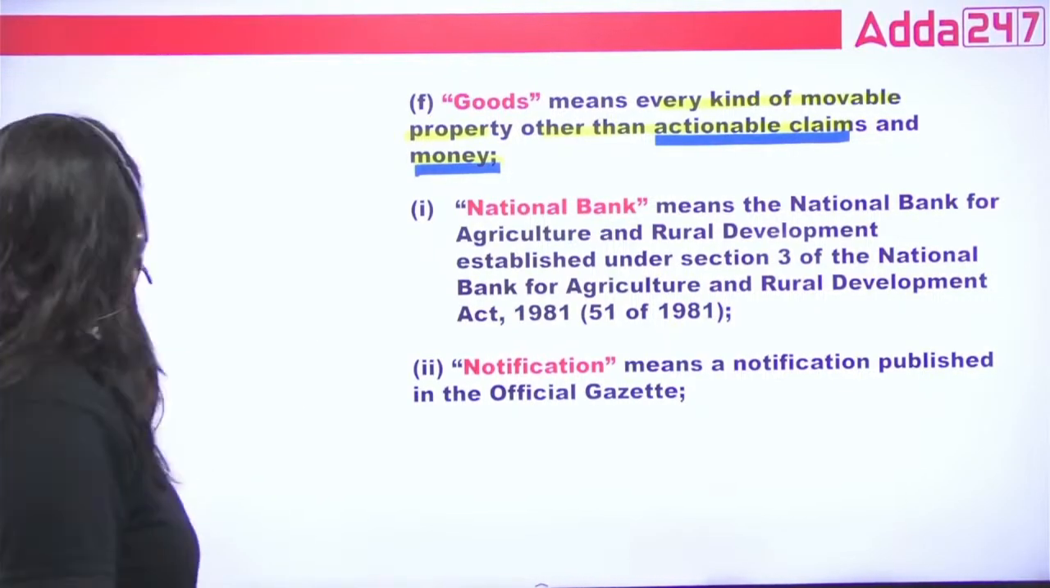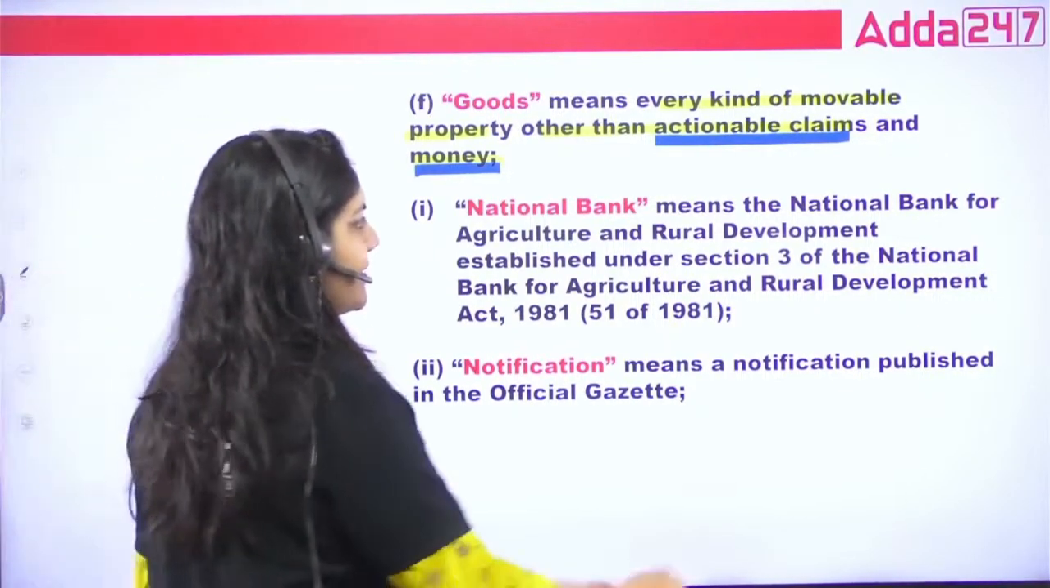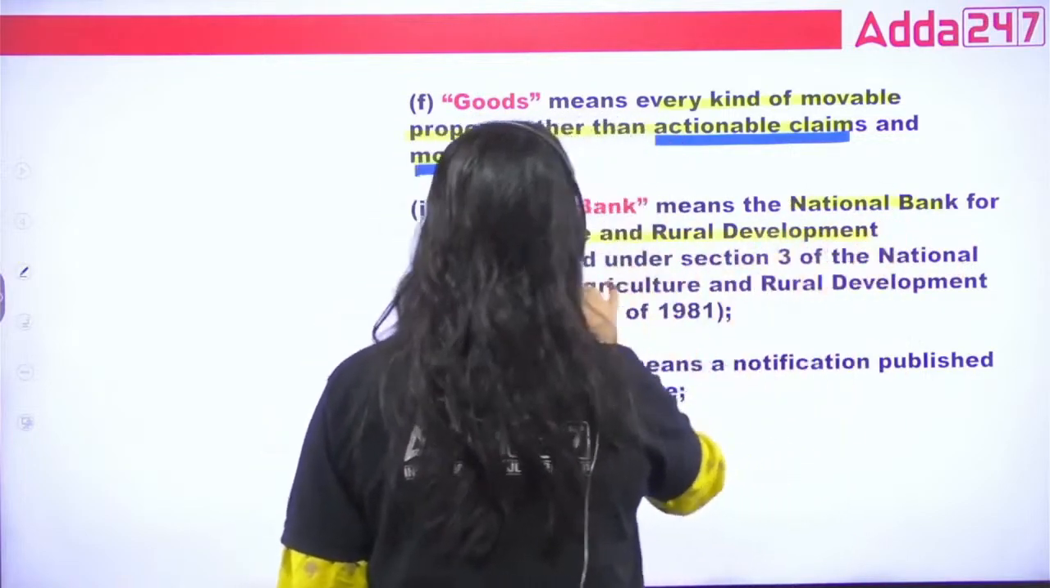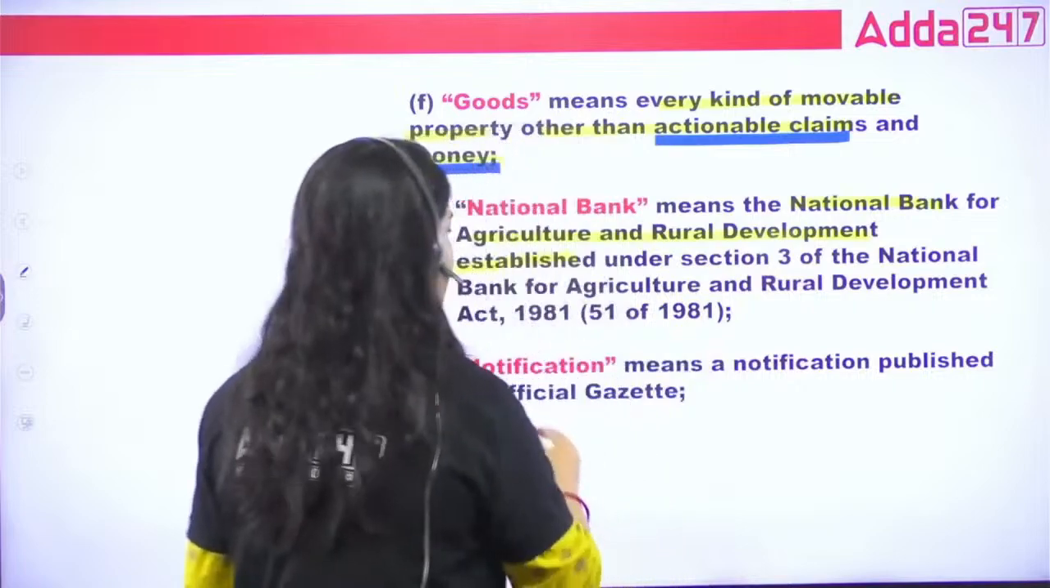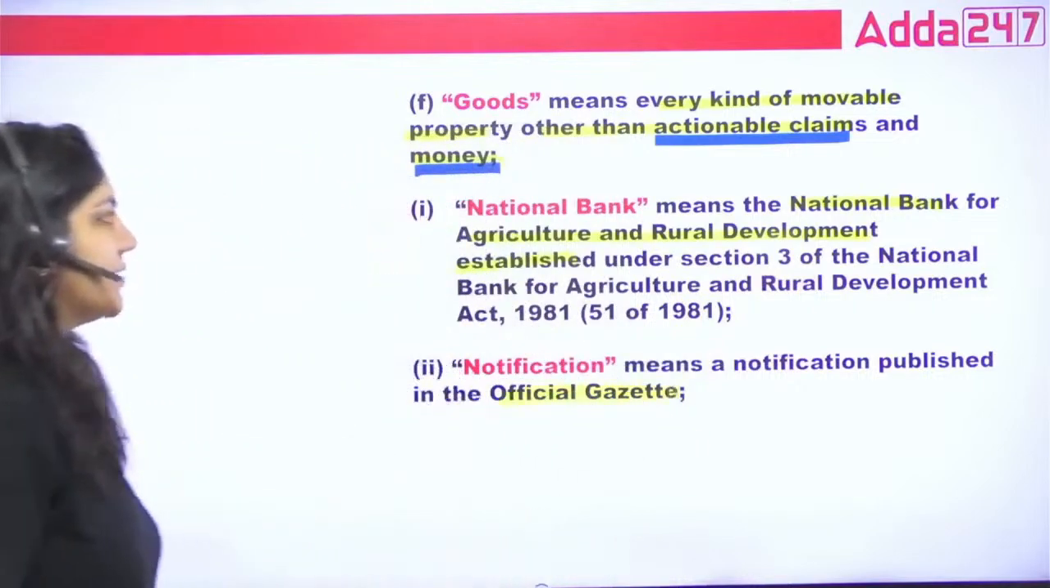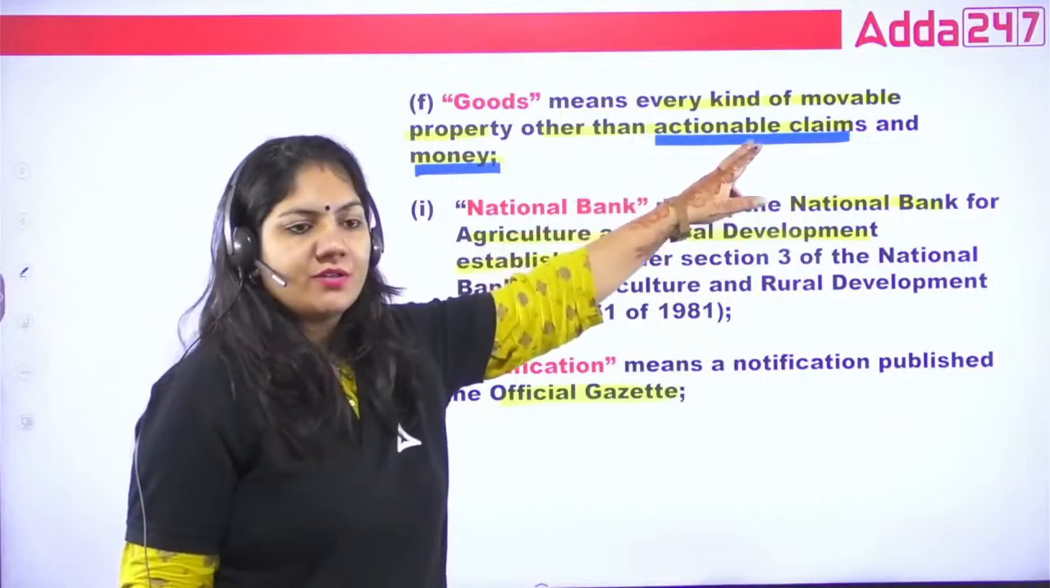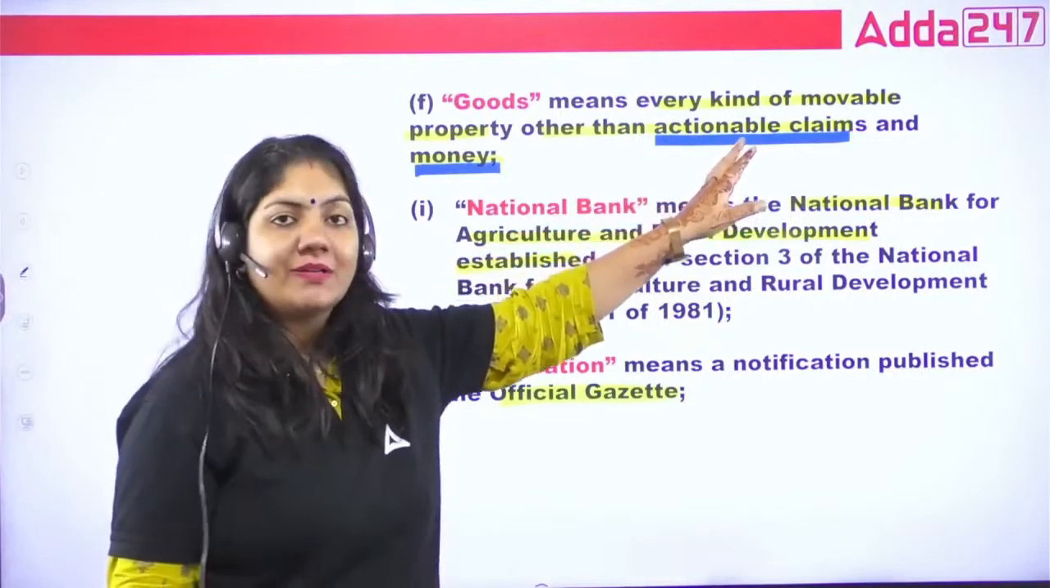What is the National Bank? The National Bank means the National Bank for Agriculture and Rural Development established under this act, notified in the official gazette. What is an actionable claim? That is written in the Transfer of Property Act. Actionable claim basically that